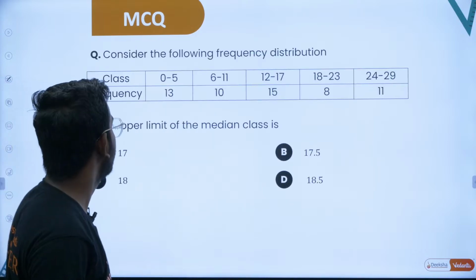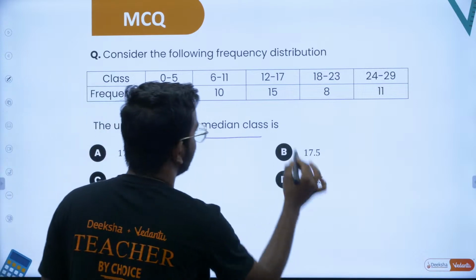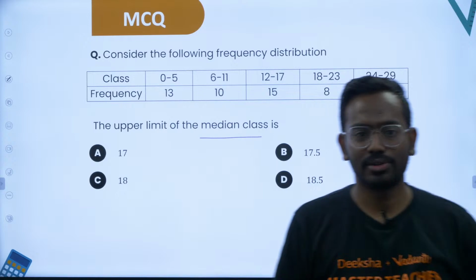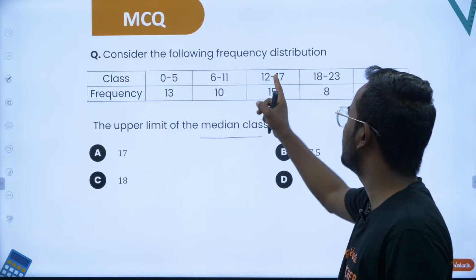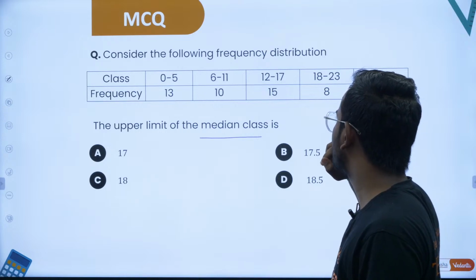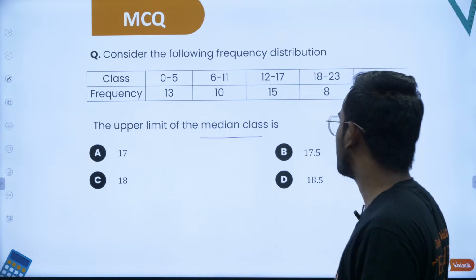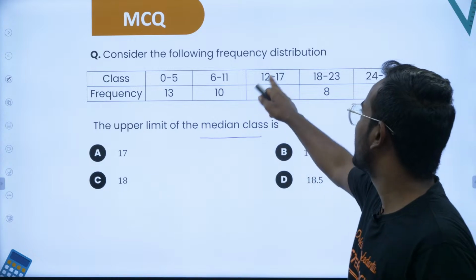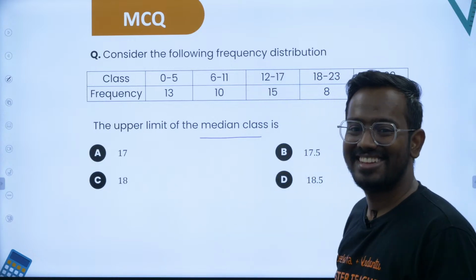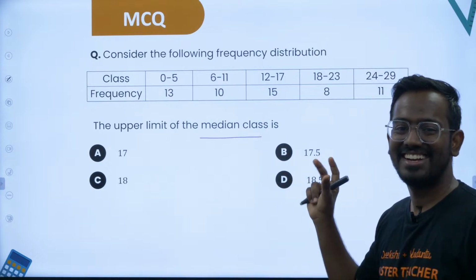Consider the following frequency distribution. The upper limit of the median class is asked. Yes, this looks pretty simple, sir. 0 to 5, 6 to 11, 12 to 17, 18 to 23, 24 to 29. So the median exists somewhere here. So 12 is the answer, sir. No, not 12, 17 is the answer, sir, because it is the upper limit. Yes, there is something that is hidden inside this.